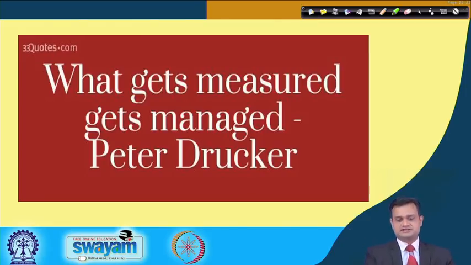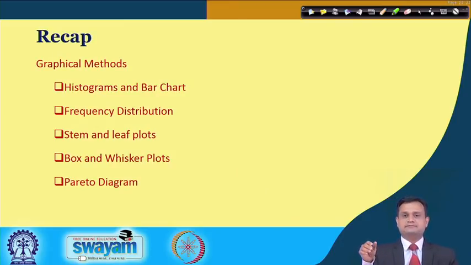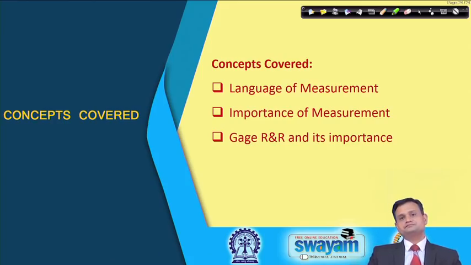So if we just see the recap, then we had two lectures on data collection and summarization, part 1 and part 2, and in the last lecture, part 2 of data collection and summarization, we had seen various graphical methods: histogram and bar chart, frequency distribution, stem and leaf plot, box and whisker plot, Pareto diagram, and so on. So this lecture will basically deal with language of measurement, importance of measurement and measurement system, gauge